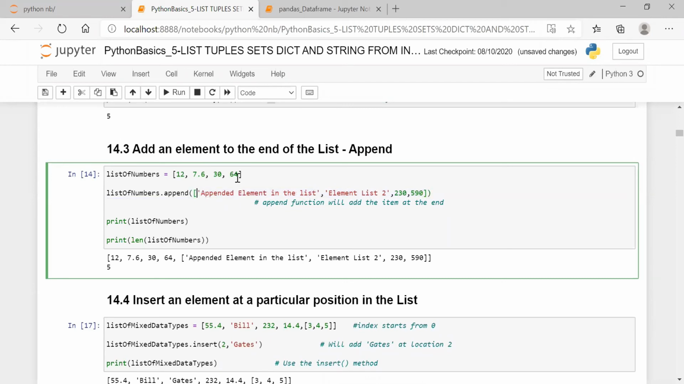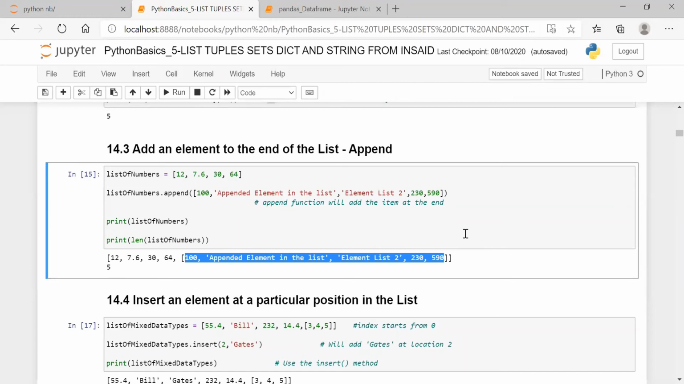If you want, I can also add 100 before. 100 comma, so this will also be appended. Even though my length will be 5 only, here I can keep on adding. Whatever I add is taken as one element: 0th element, first element, second element, third element, fourth element. This entire thing is treated as the 4th element only, so the total length of the list is 5.